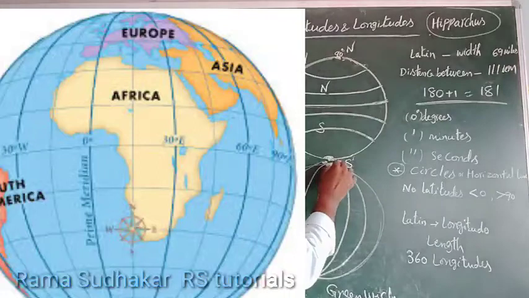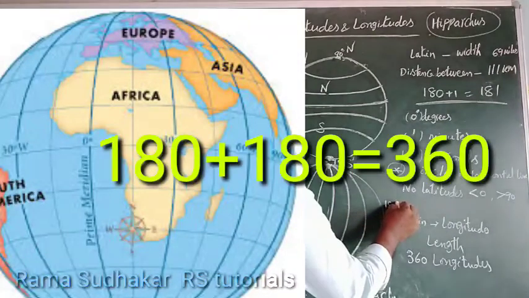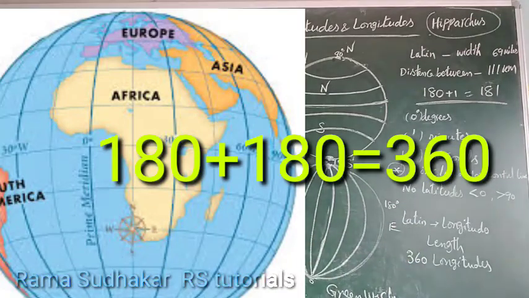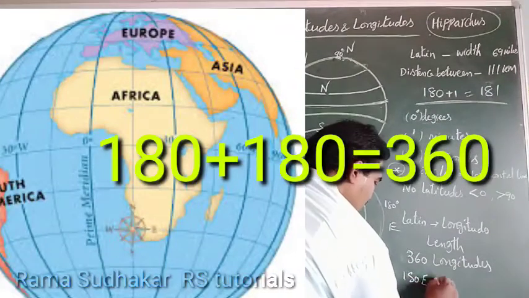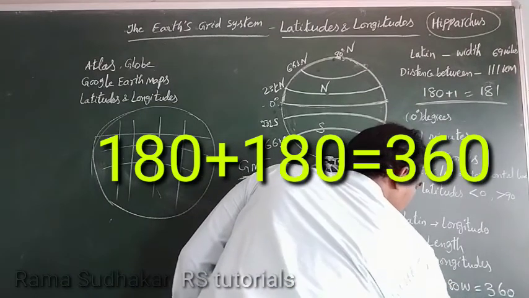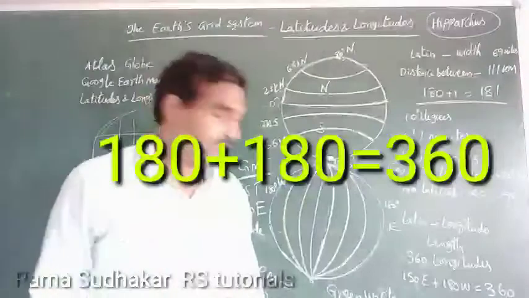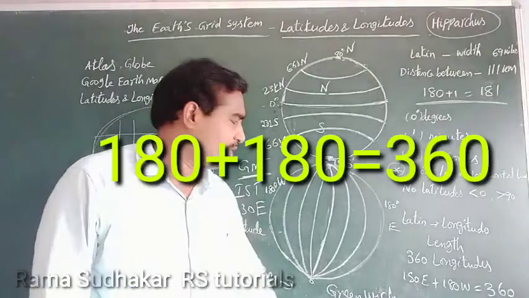From 0 degree longitude to 180 degrees east and 180 degrees west. Calculate that: 180 degrees east and 180 degrees west. Completely, 360 longitudes are there. Right?